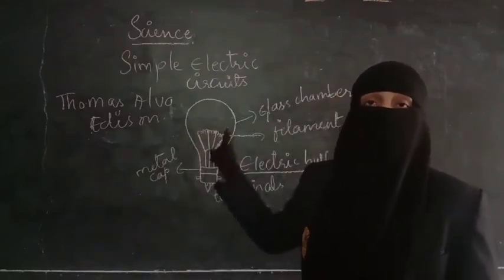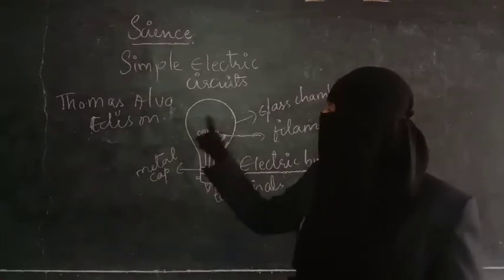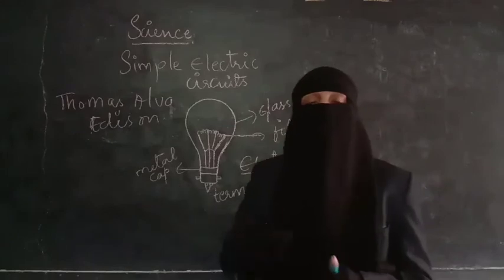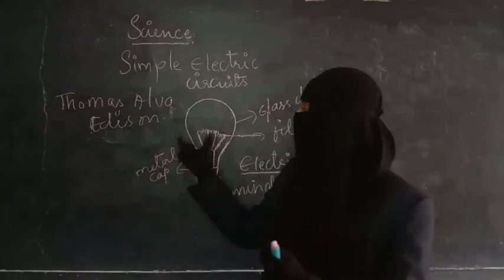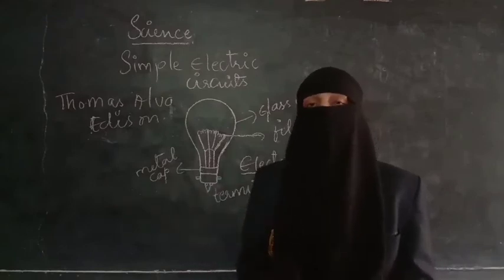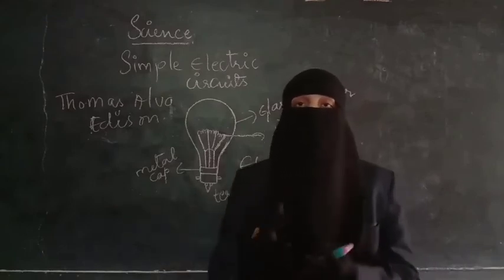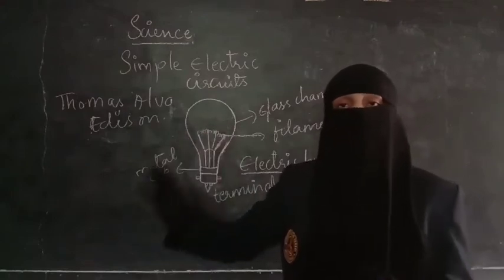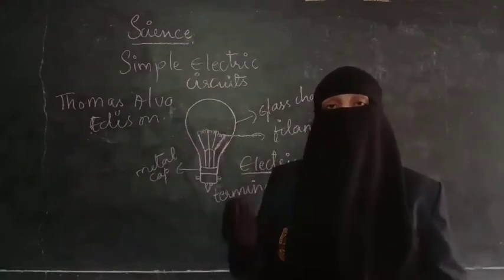First of all, Thomas used this filament. As I said, filament gives out light. This filament is very important. So Thomas used platinum wire. He took thin platinum wire and made it into a filament, and he saw that platinum wire gave out the light, but only for few seconds. Then he wondered and he thought that the air which is present around the platinum wire, maybe it is responsible for burning of the wire quickly.